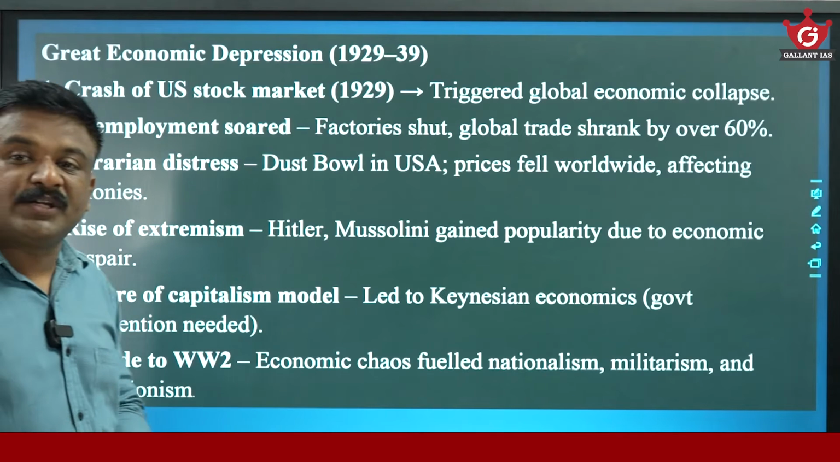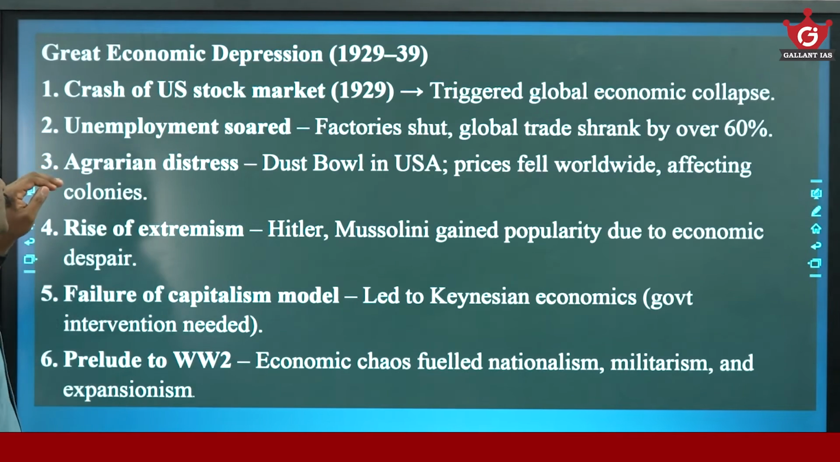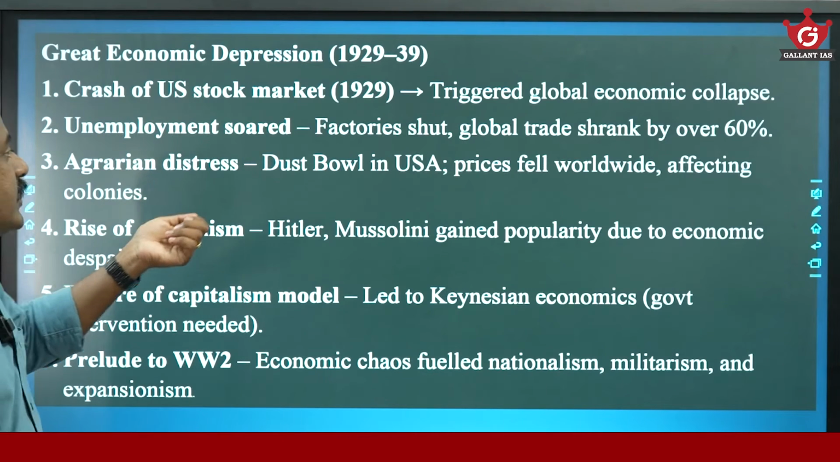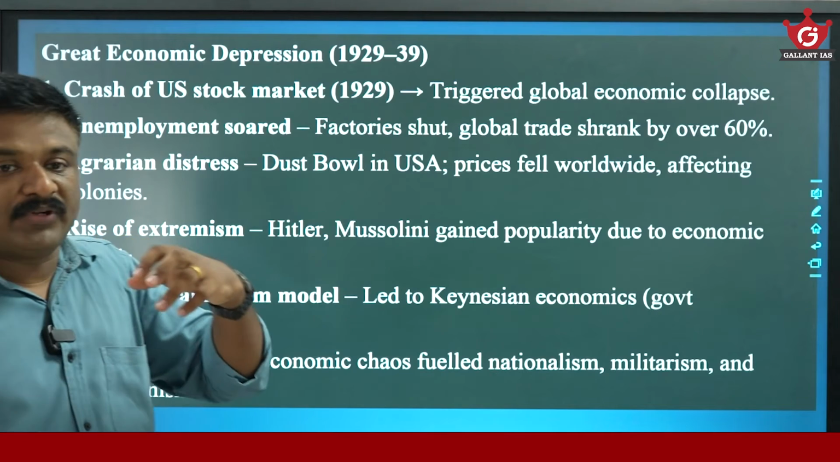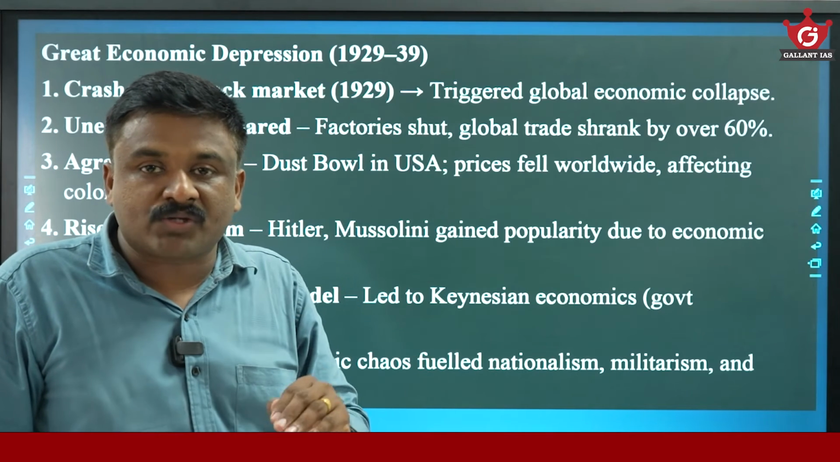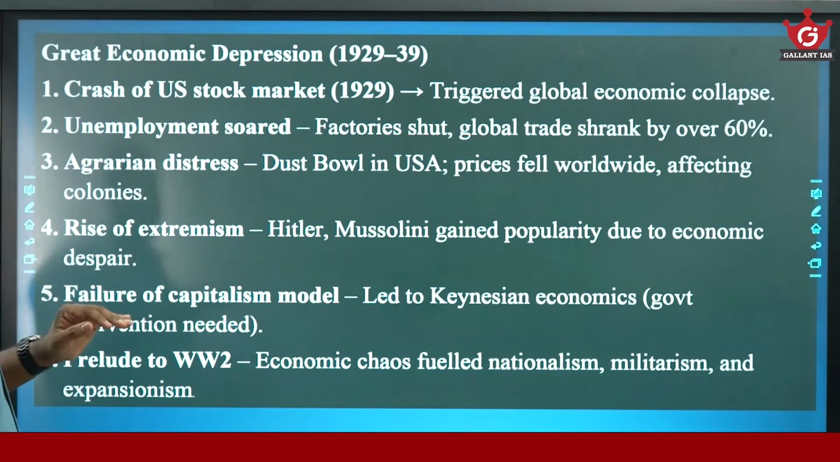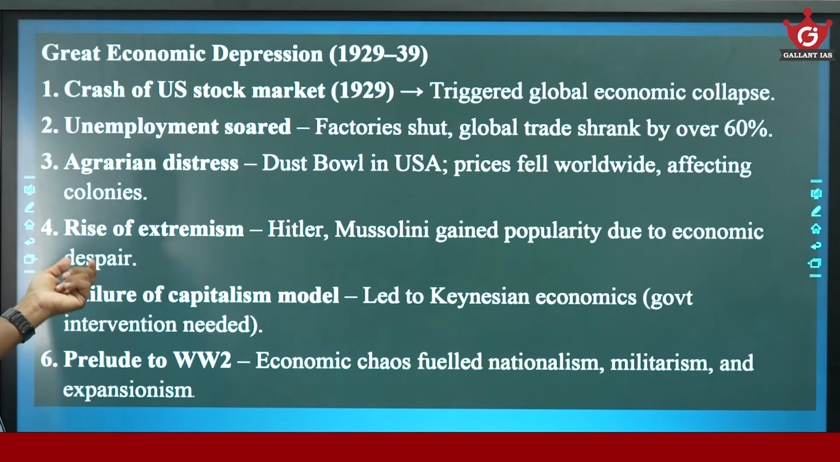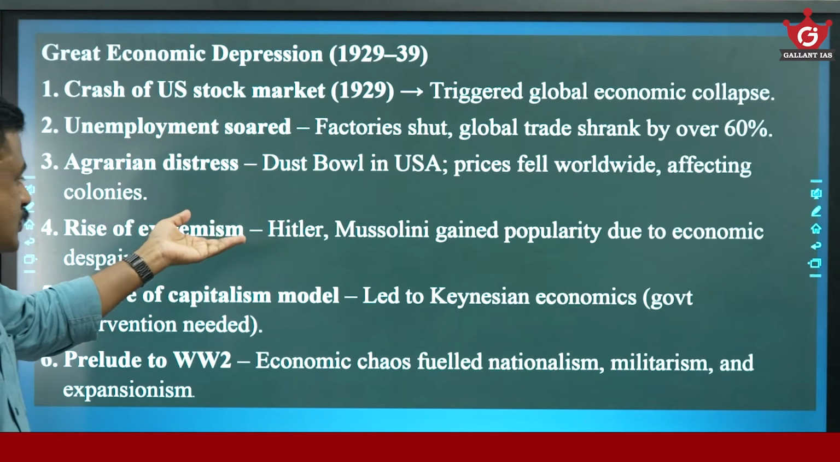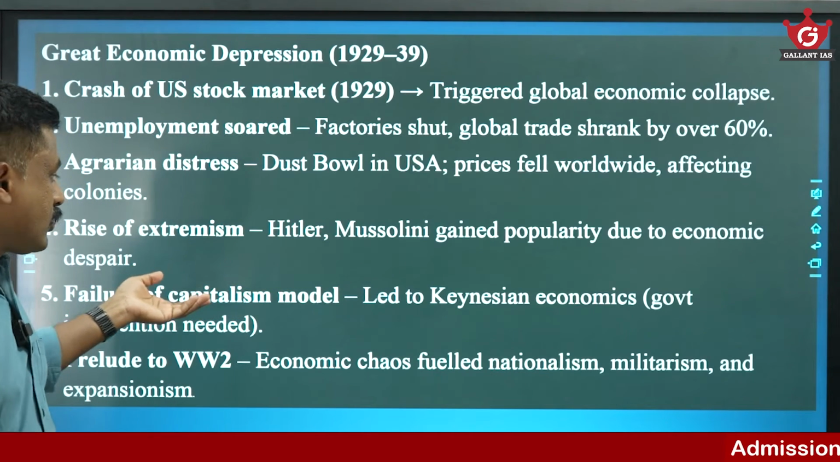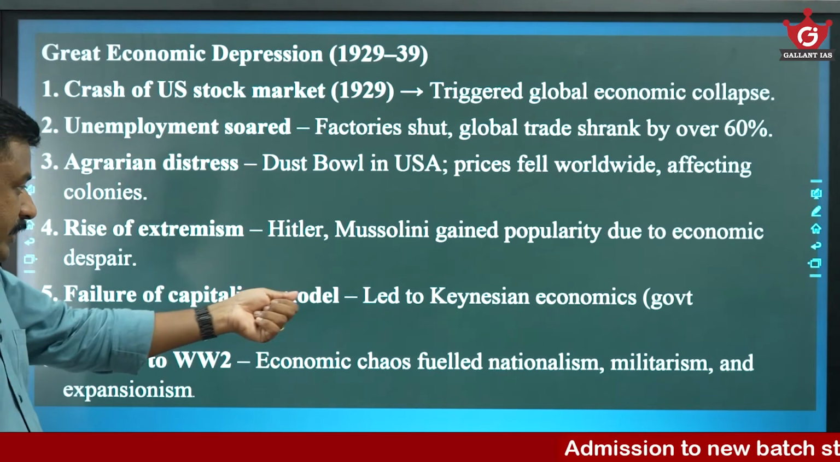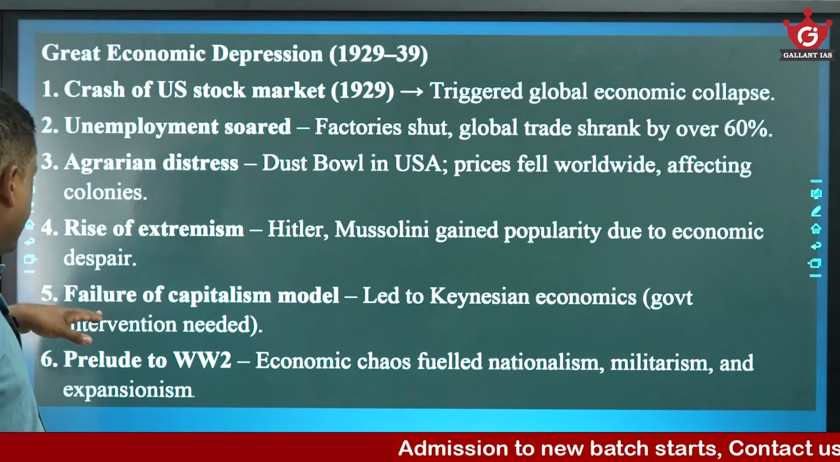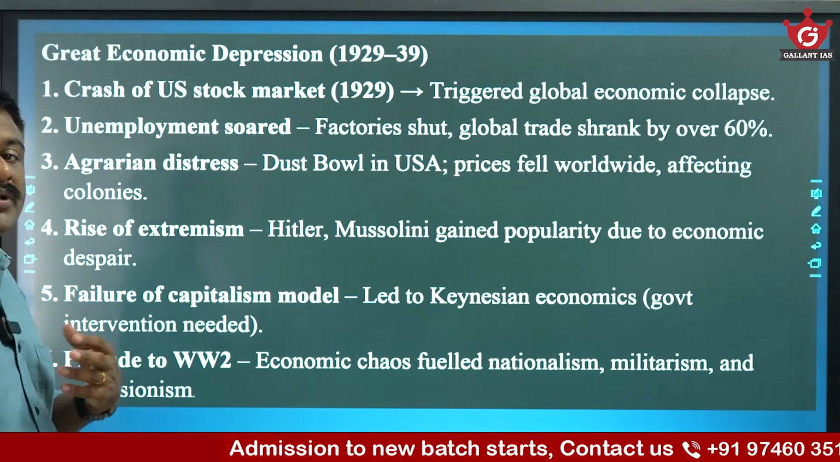Great Economic Depression, 1929-39. See, the immediate reason is the crash of the US stock market. That triggered global economic collapse because most of the world economy was dependent on US banks, US currency, or the US economy. Then result: unemployment soared, agrarian distress, dust bowl in USA, prices fell worldwide, affecting colonies. Rise of extremism, a chance for the rise of Hitler, Mussolini. See, the context is like failure of capitalism. Keynesian economics, government-controlled or government-interfered economies, promoted.